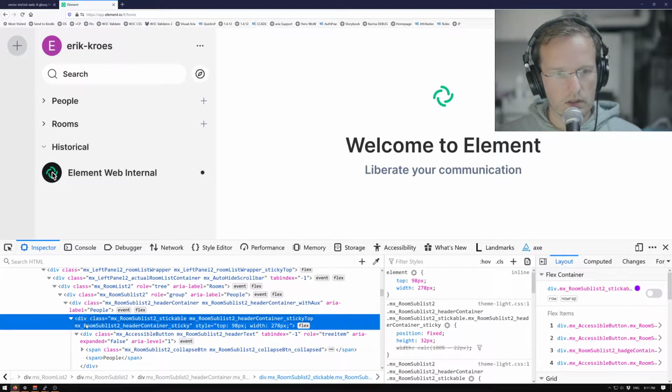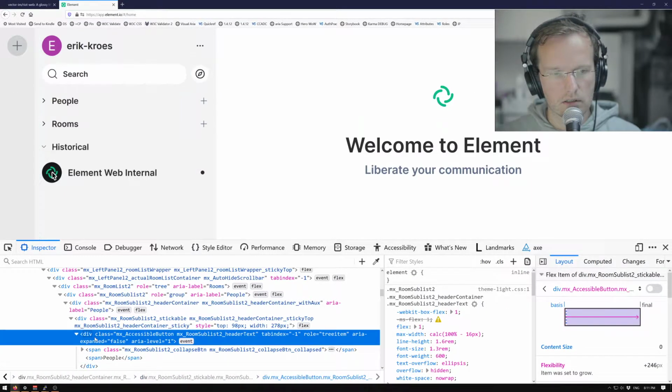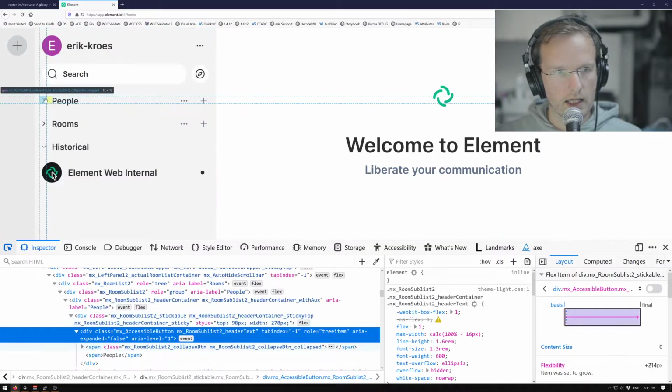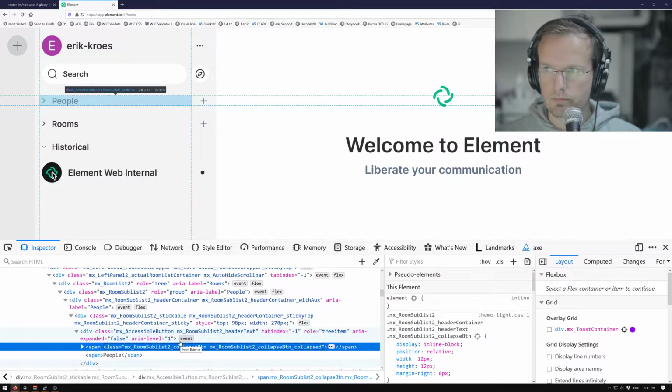There's also aria level, which indicates that it's a tree item. So the interesting part is that you see all these different elements that have aria added to them, and it gives the impression that somebody has been working on this, that they thought, hey, let's turn this into something accessible.